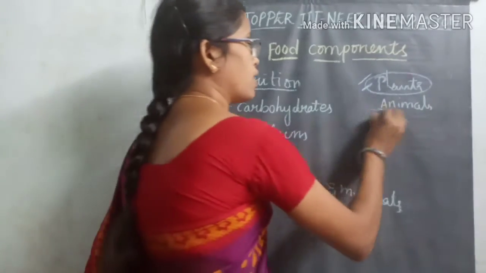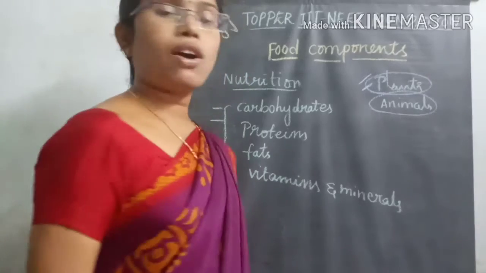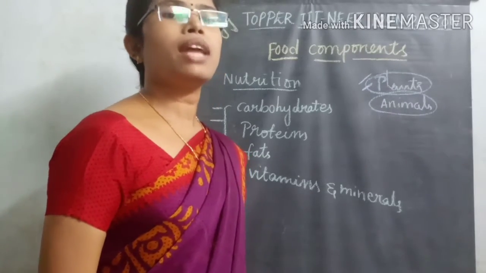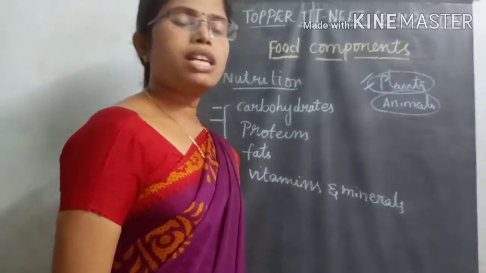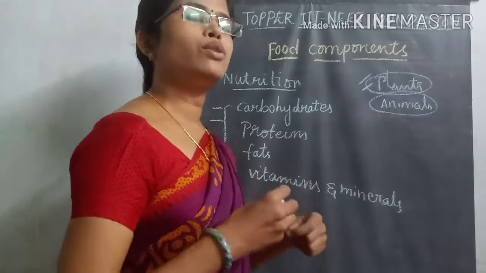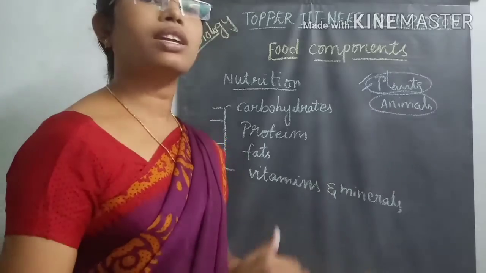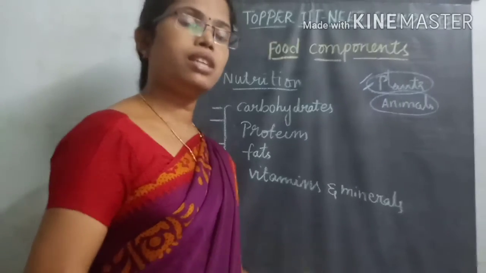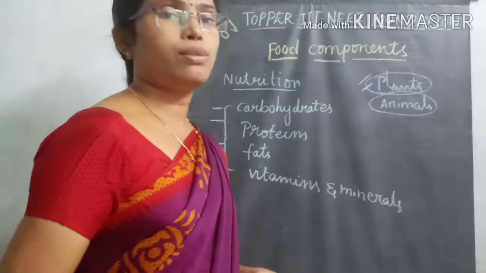Then coming to the next one, animals. Animals are not able to prepare their own food material because they do not have the ability to absorb sunlight, water or carbon dioxide. They do not have the machinery to prepare their own food material.